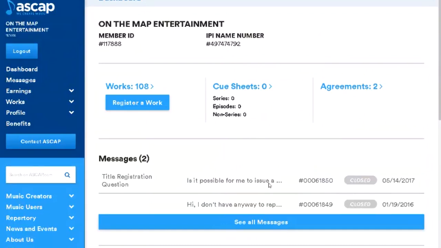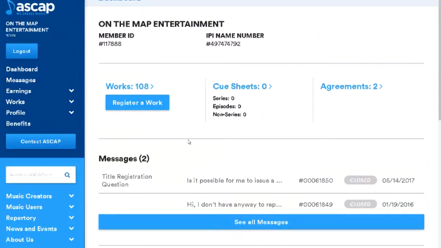And so if you want to, you can sign up with a publishing company or have a publishing administrator do all the work for you, because if you're signed up as a songwriter, you are the publisher. You just have to be able to collect that portion of it. And so this is me collecting that portion of it, but the name is On The Map Entertainment instead of my name.